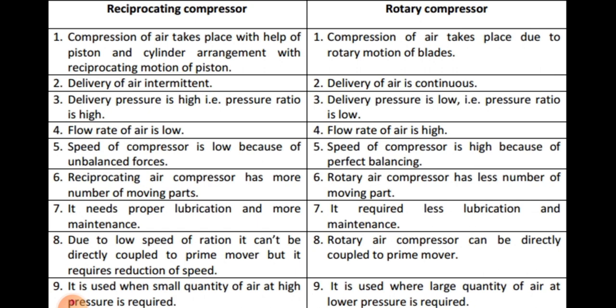So next, delivery of air is intermittent. In a reciprocating compressor, delivery of air is intermittent, but it is continuous in a rotary compressor. So what is the reason?